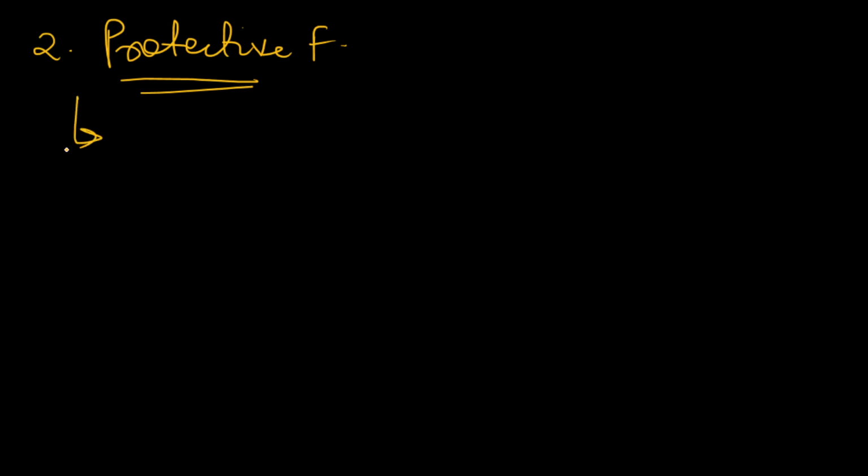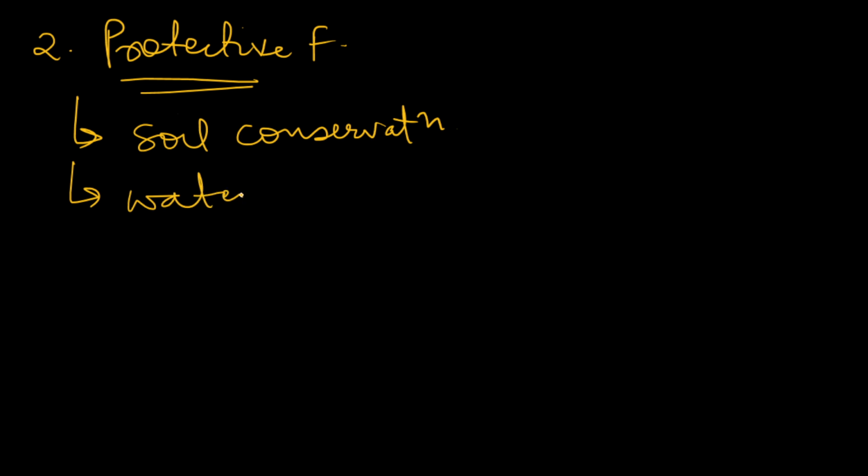You can mention points such as soil conservation: forests play a great role by preventing soil erosion and binding the soil through their roots. Secondly, water conservation. Forests regulate the water cycle, and reduce floods and droughts. They regulate rainfall. They also act as windbreaks and shelter belts,